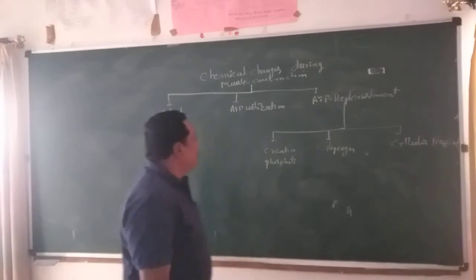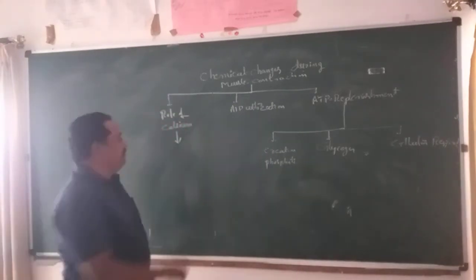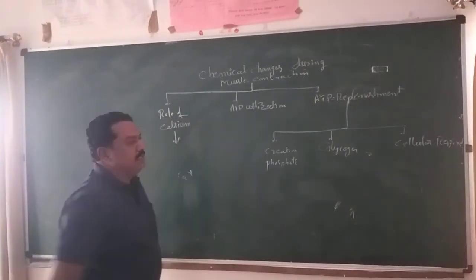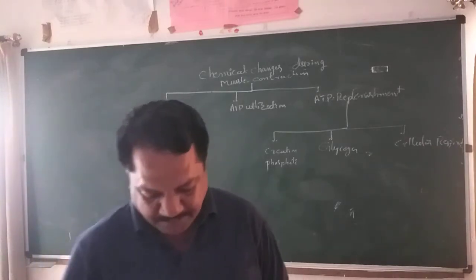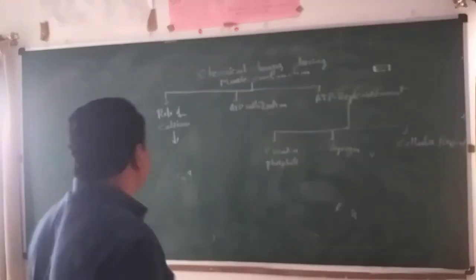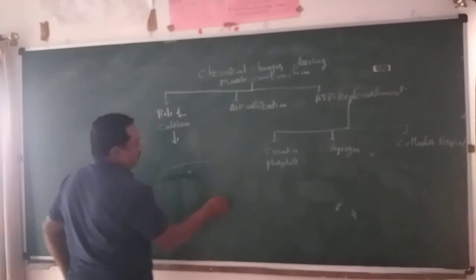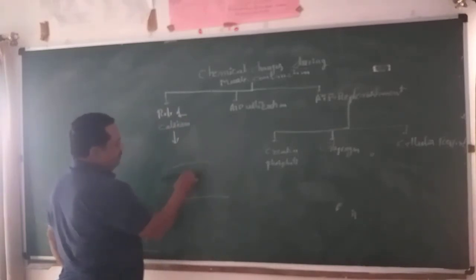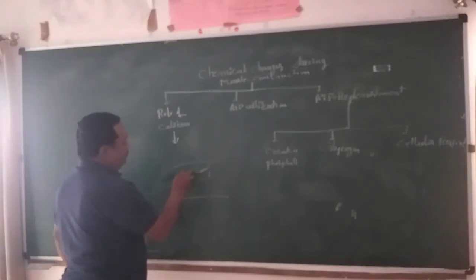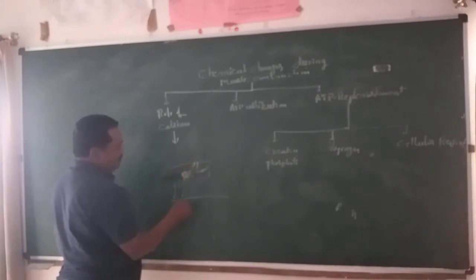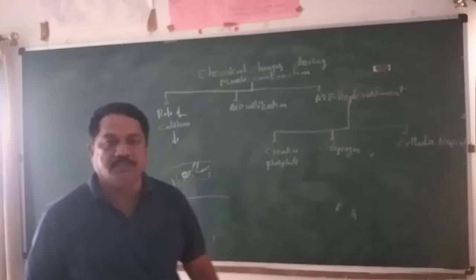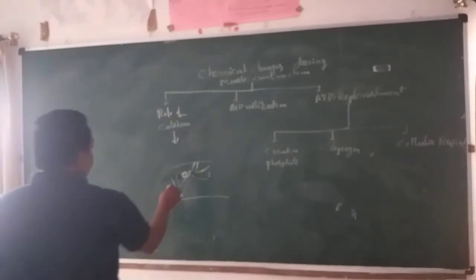You already know calcium ions are very important. Without calcium ions, muscle contraction does not take place. You already know this is the muscle cell, the myocyte. On the outer surface of the endoplasmic reticulum, calcium vesicles are present.